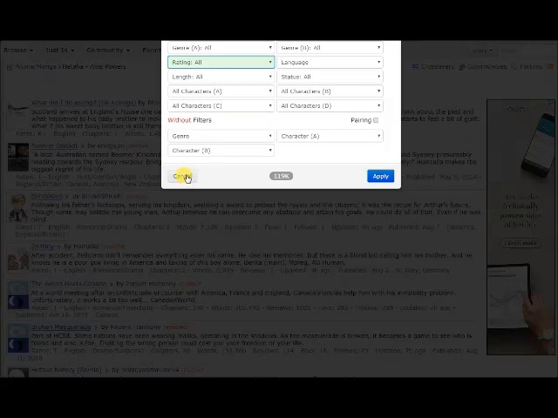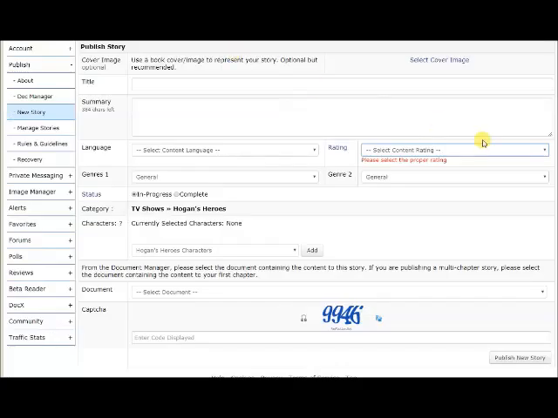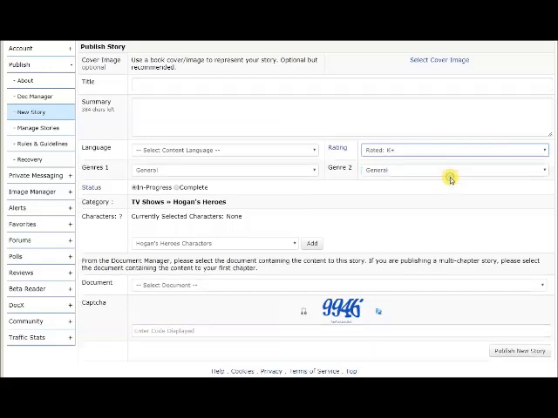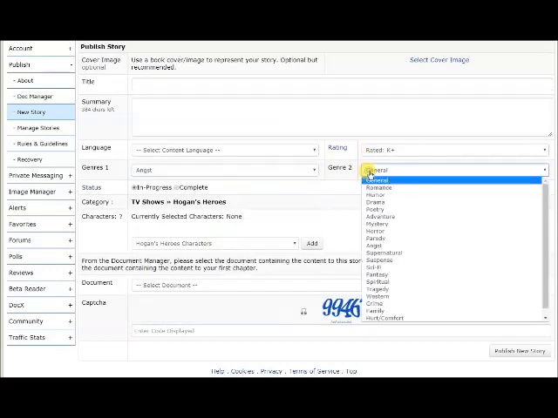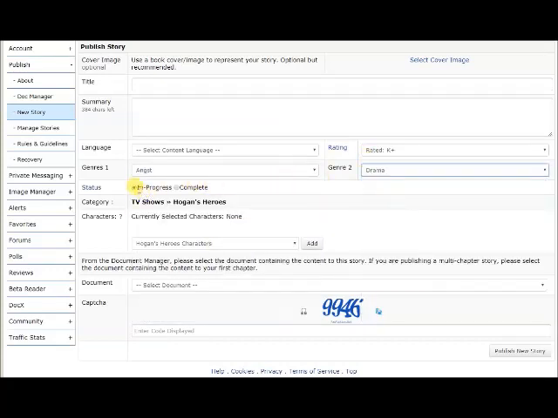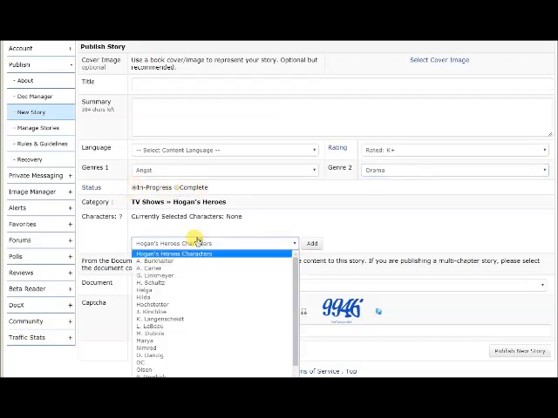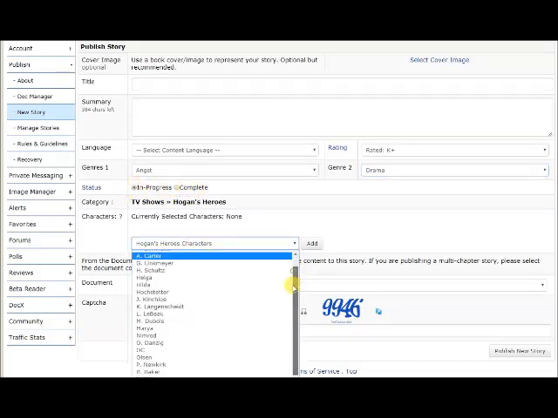But again, T and M are kind of similar, so just be real cautious with that. Back to this, let's just say it's T, and then you can pick a genre. You have to pick one genre, and we're just going to say angst and drama. This is also where you say if your story is complete or in progress, and then you have to pick through a list of characters.